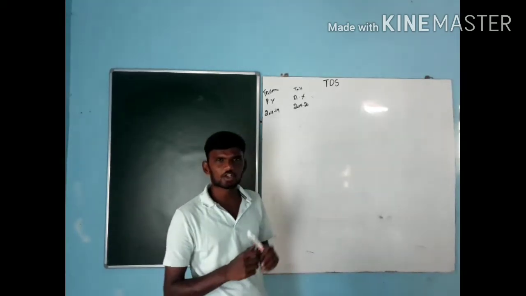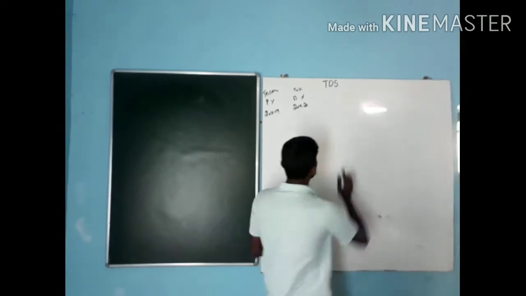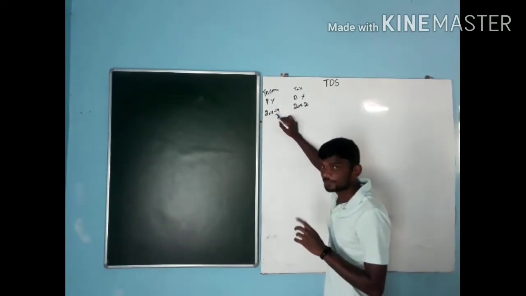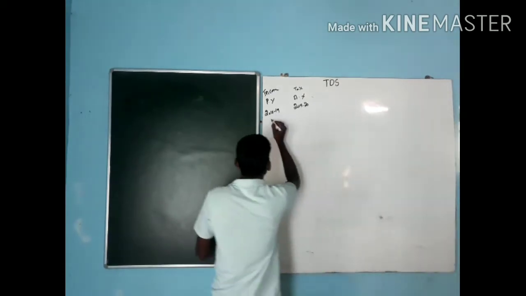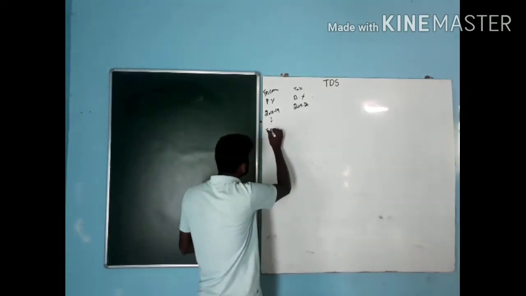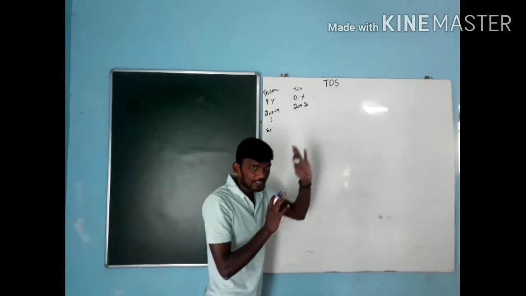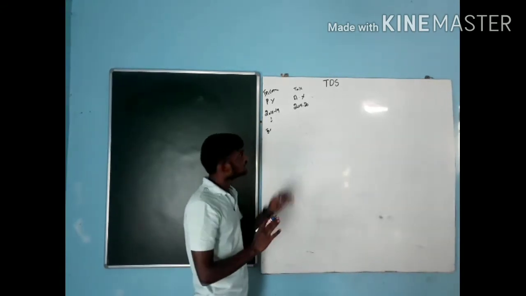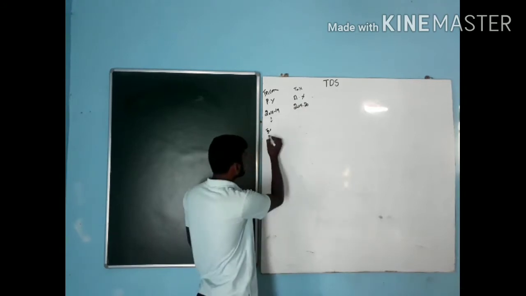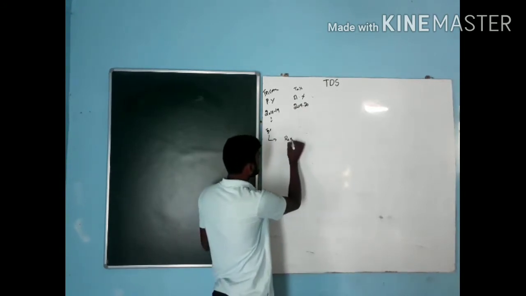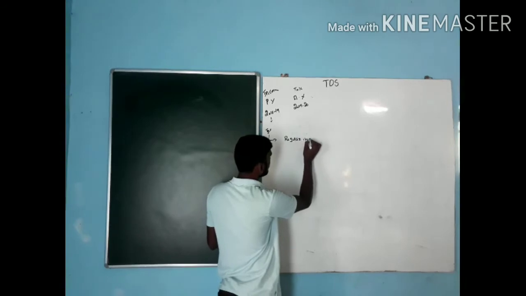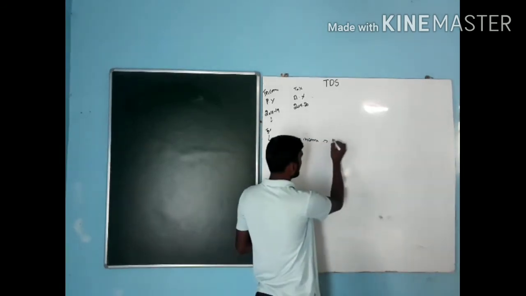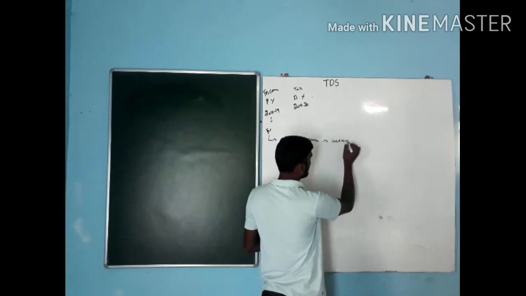Why did they introduce those three concepts? It means in the same year, for example, the year in which I had income, 2018-19, in the same year I am going to pay some part of the tax, not the entire tax, so that the government gets some kind of regular income to meet all its working capital.